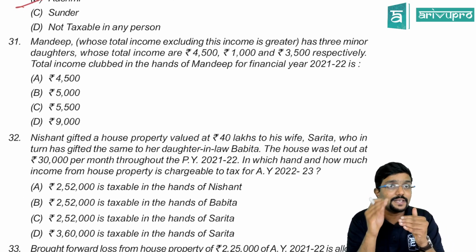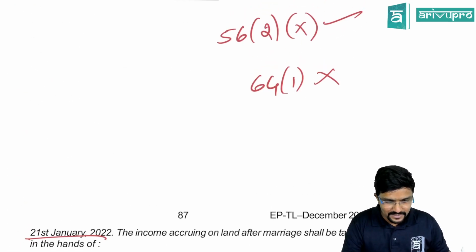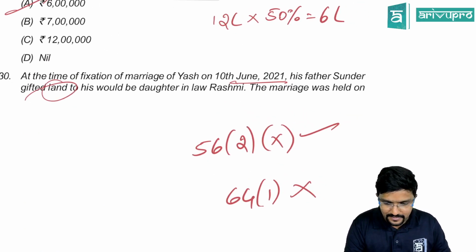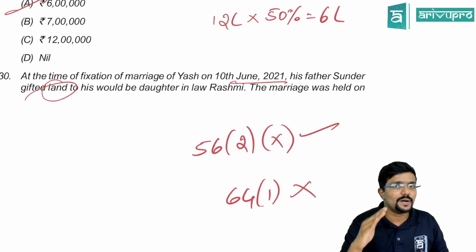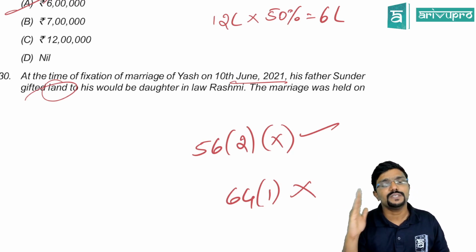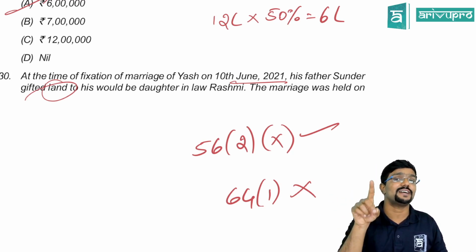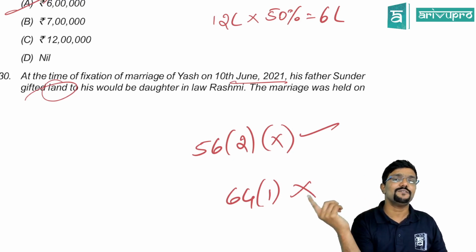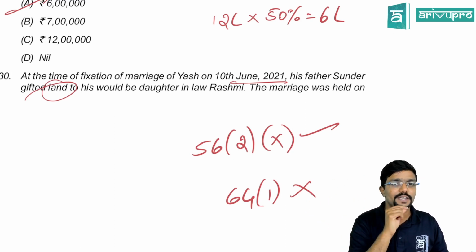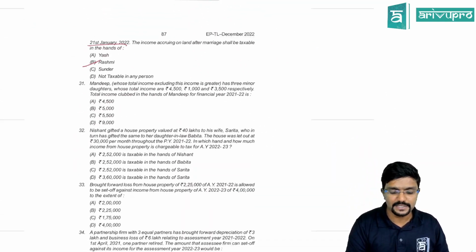If the property was gifted by Yash's father, Sundar, to his daughter-in-law after marriage or on the occasion of marriage, then clubbing would have been attracted. In that case, the income from that land would be taxable in the hands of Sundar. But here, it is not attracted, guys.